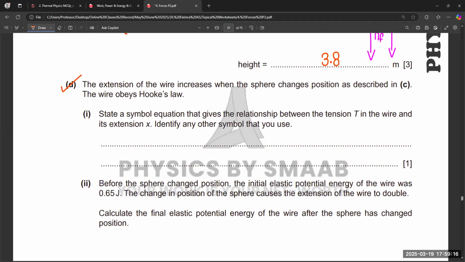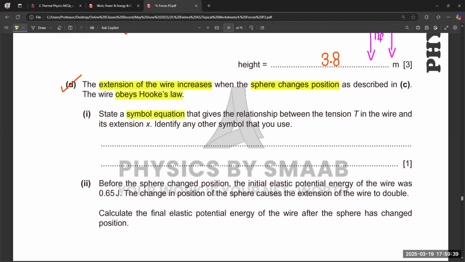Part D, the extension of the wire increases. So now in one question, we got a question from work, power, energy, we got a question from deformation, we got a question from forces. So there is like a combined one question. The extension of the wire increases when the sphere changes position as described in part C, and it obeys Hooke's law also.